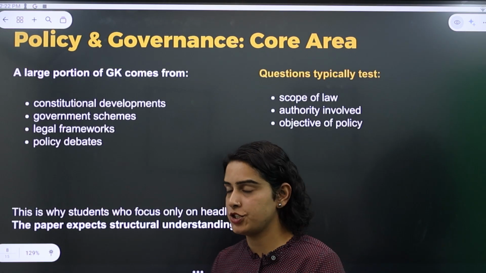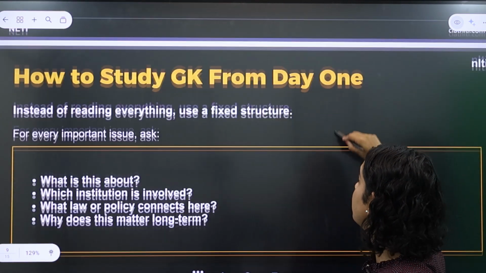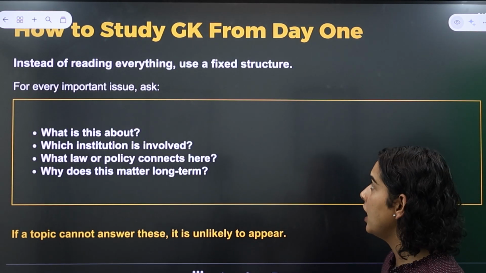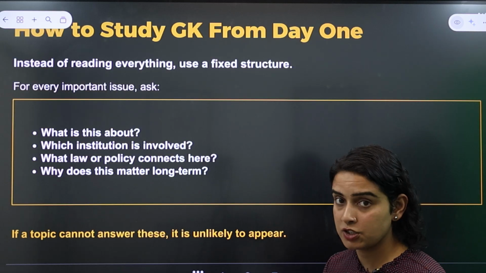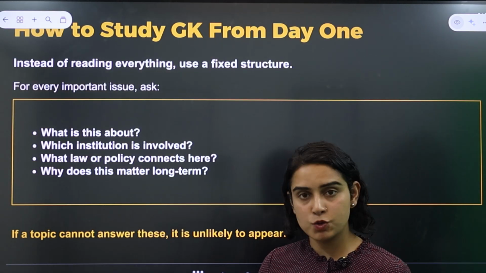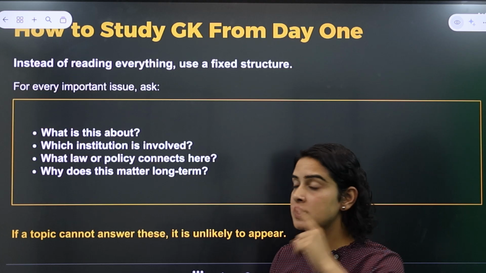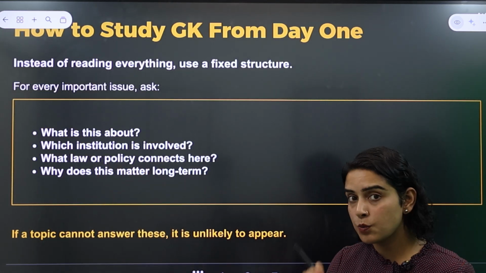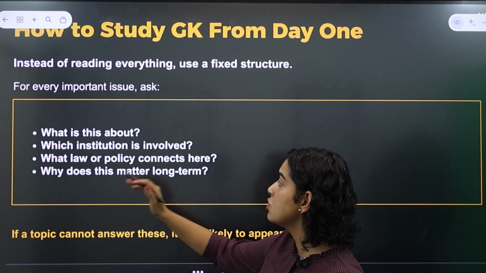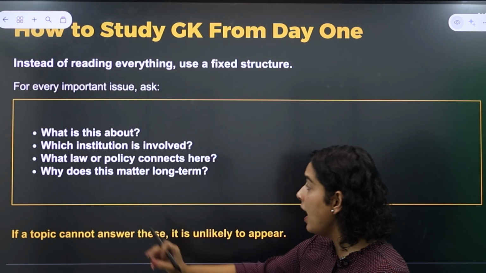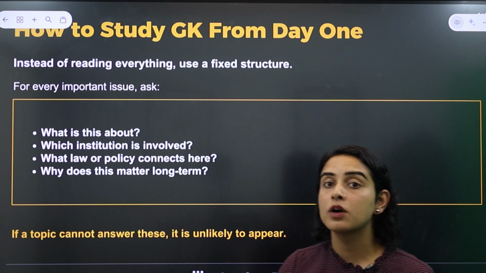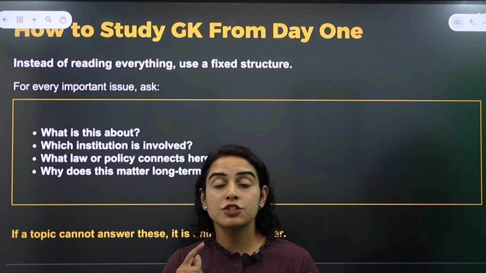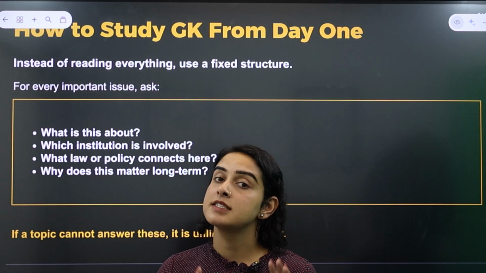So now the big question: how should you actually be preparing for the GK section from day one? Instead of reading everything that is coming your way, be focused, be very structured. Whenever you read anything in the newspaper, make sure that you ask yourself these questions. What is this issue about? Which institution is actually involved in this issue? What different laws or policies are connected to this issue? And why does it matter in the long run? If you are reading any topic which is not able to answer these questions, the chances of that topic being tested in CLAT is very less.